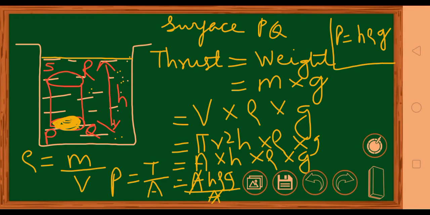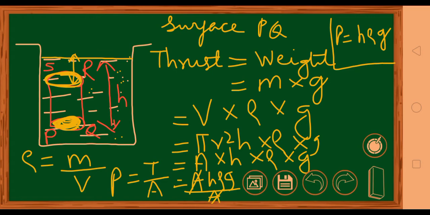Because see, rho will not change. Rho will remain the same because the liquid is same. Go up, go to the middle or go down, the density is going to be the same. G is also going to be the same. What is going to change is your H. Suppose I am calculating for this, then my H will be from here to here. For PQ, H will be so much.